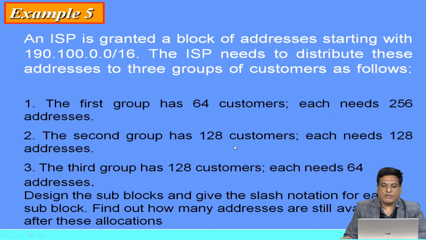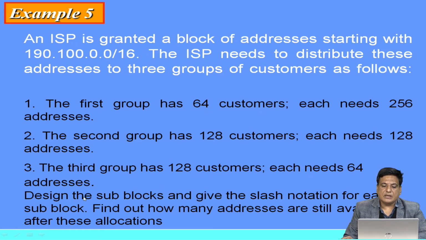Next, example number 5. An ISP is granted a block of addresses starting with 190.100.0.0/16. It means our prefix length is 16. The ISP needs to distribute these addresses to three groups of customers as follows. The first group has 64 customers, each needing 256 addresses. The second group has 128 customers, each needing 128 addresses. The third group has 128 customers, each needing 64 addresses.